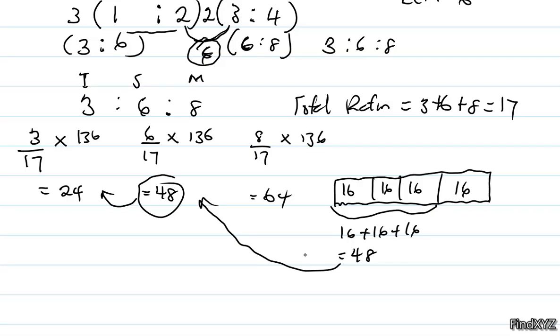Now what is the question asking us? We have their shares. We have to write it in the form of a ratio. So we have 24:48:64, in that order, as in Ifeanyi, Seyi, and then Musa.